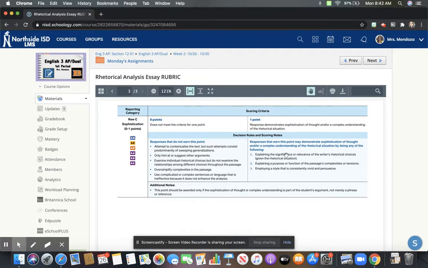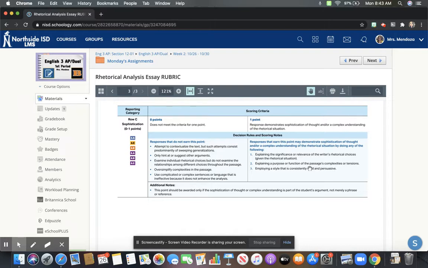Okay, so here's what does earn the point. If you're looking at the relevance of the writer's choices, given the rhetorical situation, you're situating it in the bigger picture. It's the so what of these choices, right? And how they tie back to this bigger understanding of whatever the situation is. This one talks about explaining a purpose or function of the passage's complexities or tensions in life, right? So those of you that think about unnatural death, right?